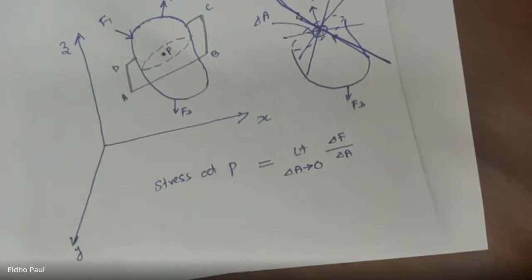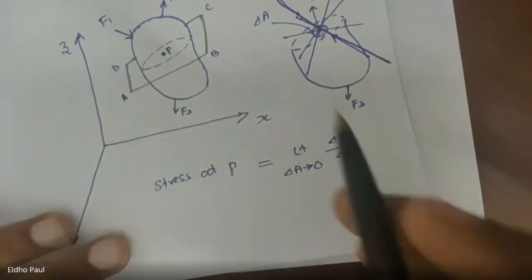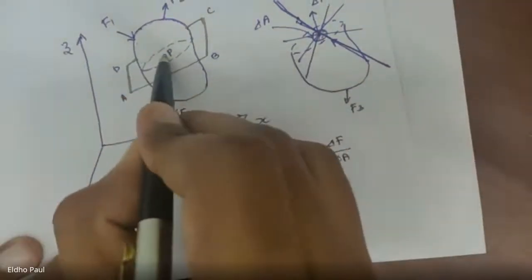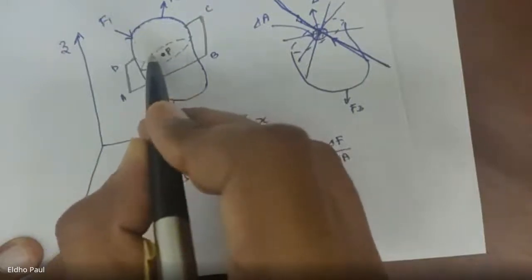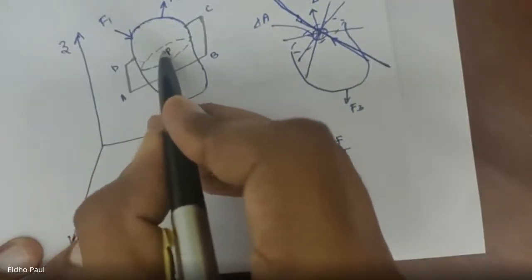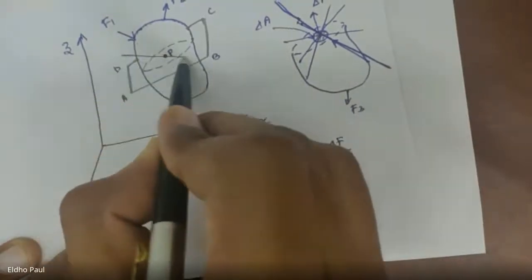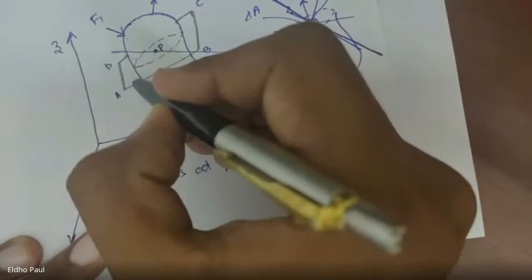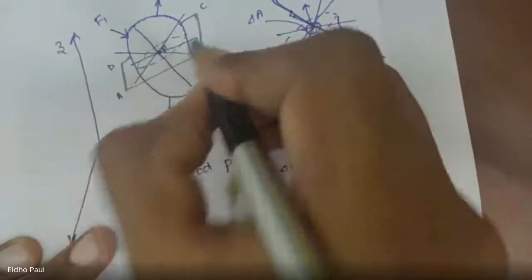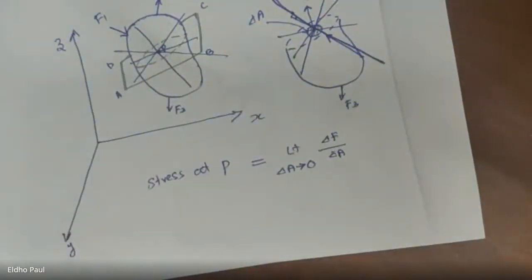So the stress at a particular point depends not only on the location of the point, but also on the plane passing through that point. Okay, so the stress at a particular point depends not only upon the position of the point, but also the plane on which it is acting.